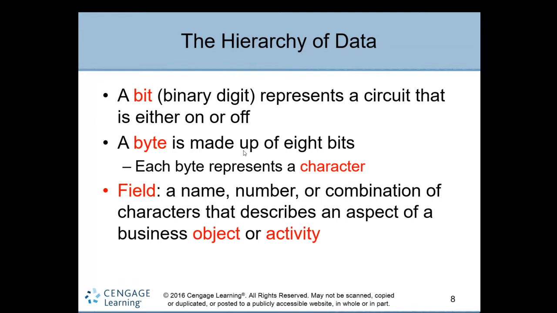Take a student: first name is a field name, simply a column name. Roll number or student ID is a field name. Student course name is also a field. It's like a label, column name, or attribute. Attribute and field are the same. So a field defines the aspect of the business object.